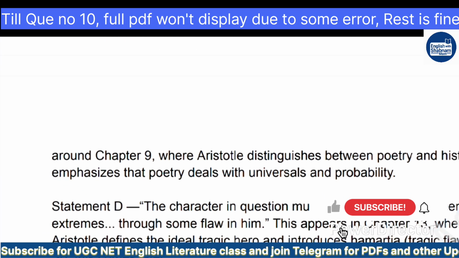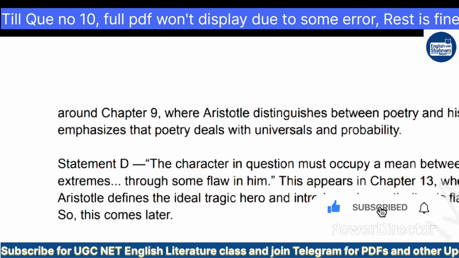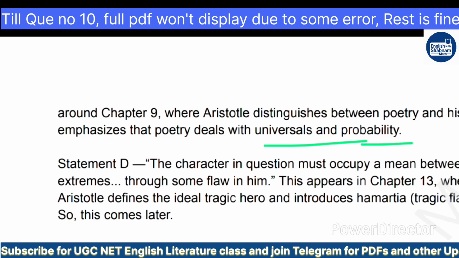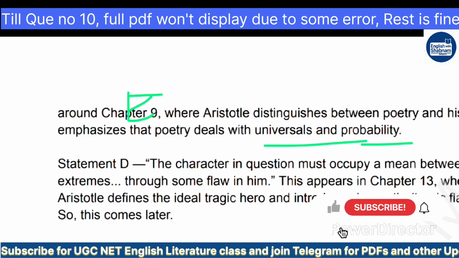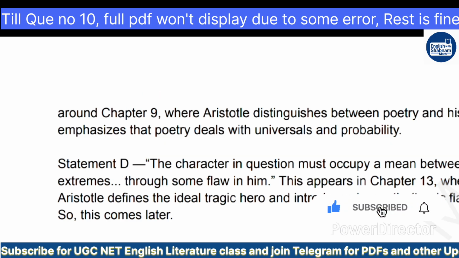Around chapter 9, Aristotle distinguishes between poetry and history and emphasizes that poetry deals with the universal and probability, so option E should be the first. Then statement D, the character in question must occupy a mean between these extremes. So option D will be the second. So chapter 9, option E, then option D. Then we have option B.